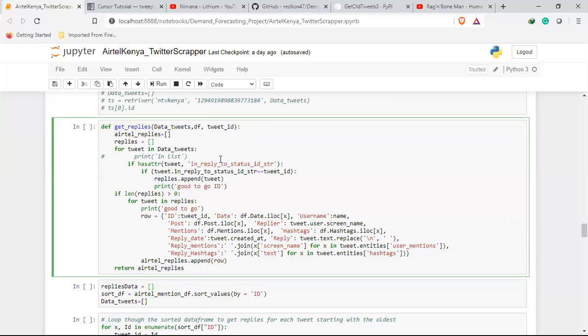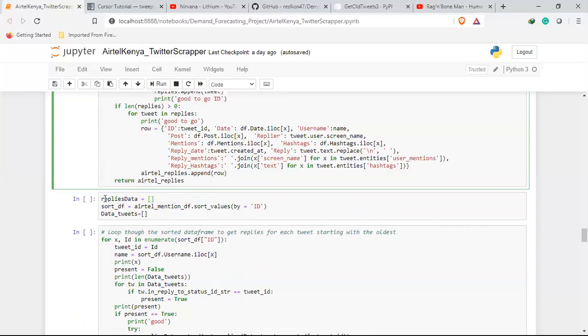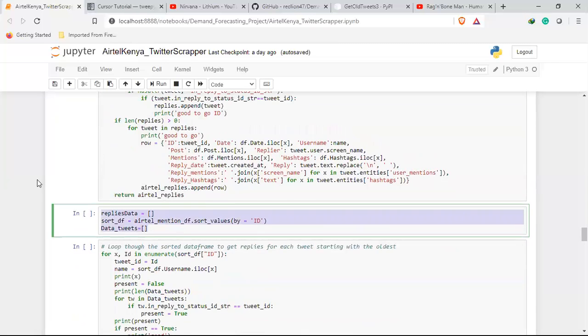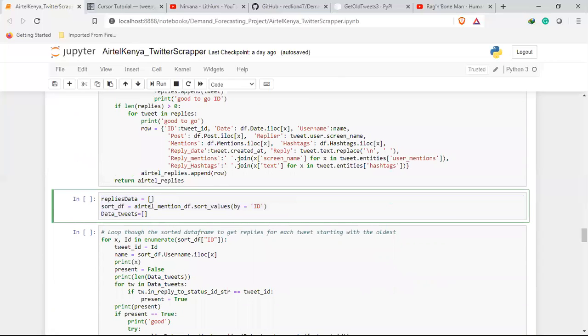Then these ones, you'll tell me the ones I've missed. I'll just go through the ones that I think I remember. Specifically starting with this one, as I said, I arranged all my tweets from the oldest to the most current, right? So when I scrape for data from the oldest tweet, all those tweets that I get, I place them here in these data tweets.